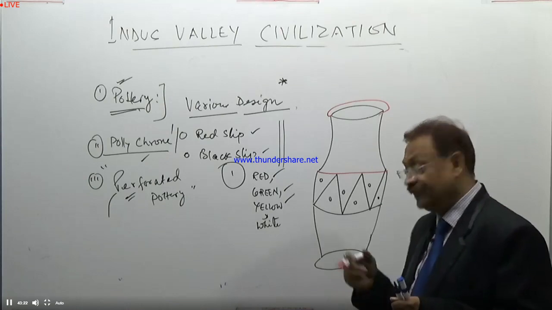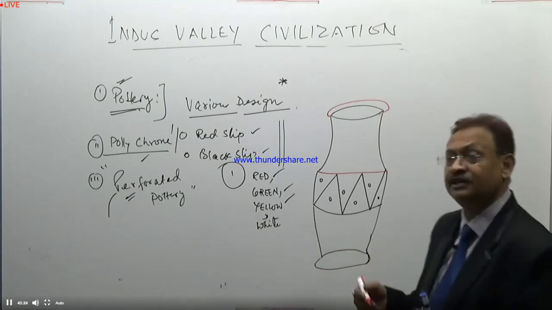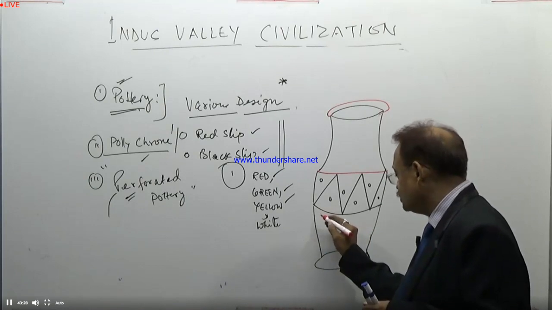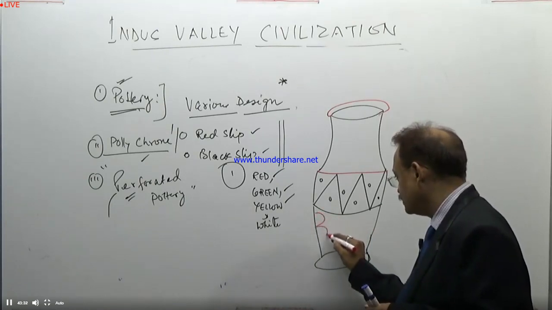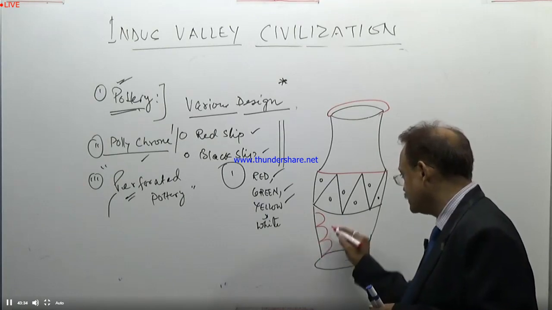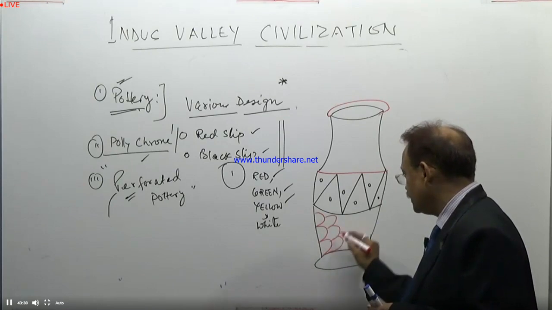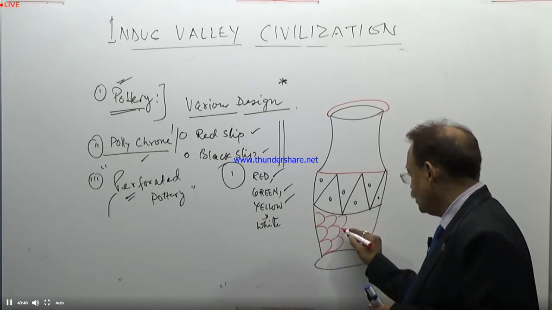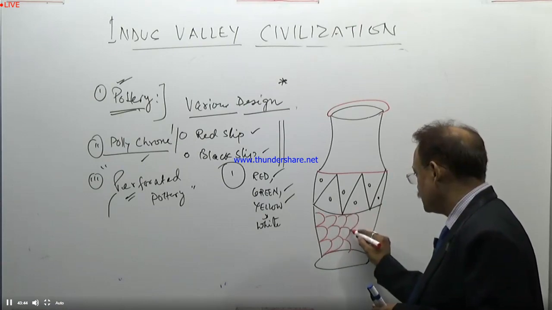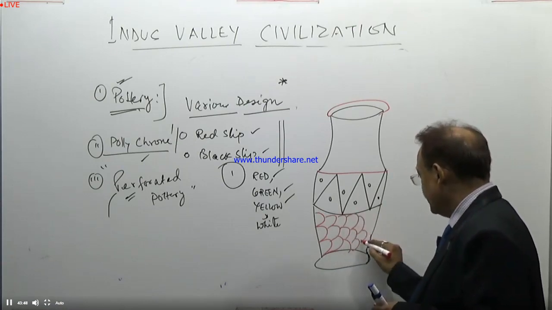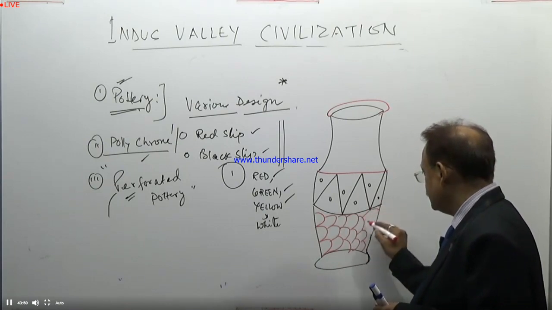So the fish scale pattern which prevailed during the Indus Valley period was like this. It is the scale of fish, which was used during the Indus Valley civilization period.